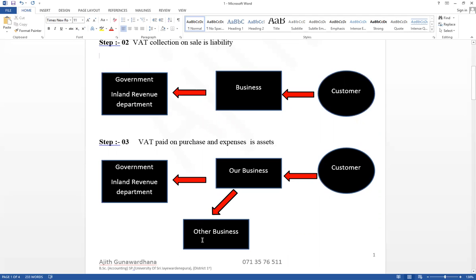Therefore, the other business charges VAT from our business. So our business also has to pay VAT when it purchases or pays for expenses. That payment value can be claimed from the government.